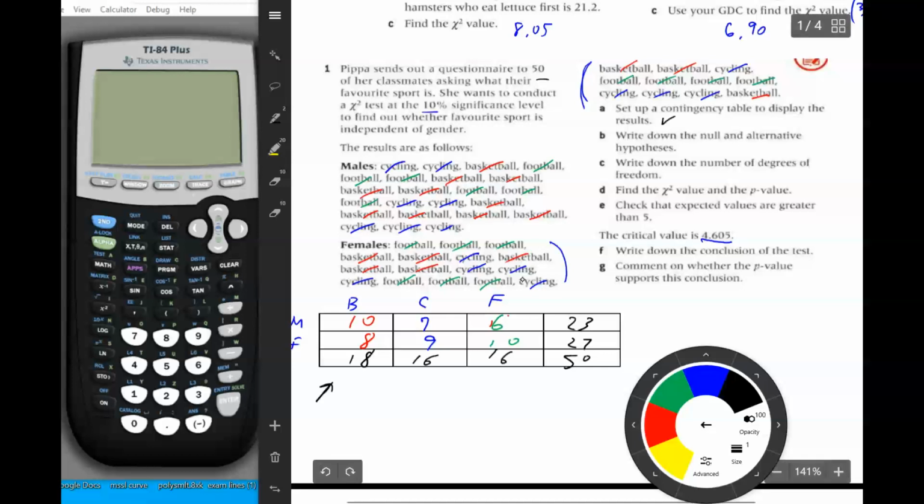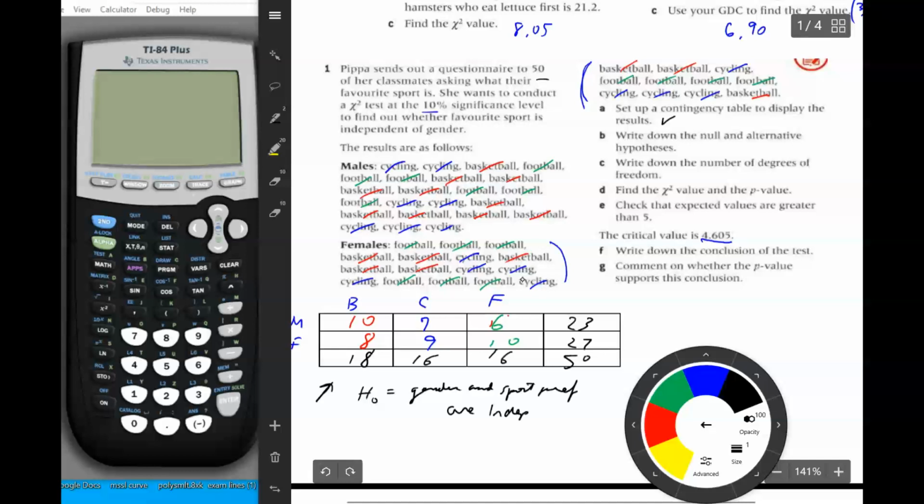Write down the null and alternative hypothesis. So basically the null hypothesis is written like this, and the null hypothesis is that gender and sport preference are independent.